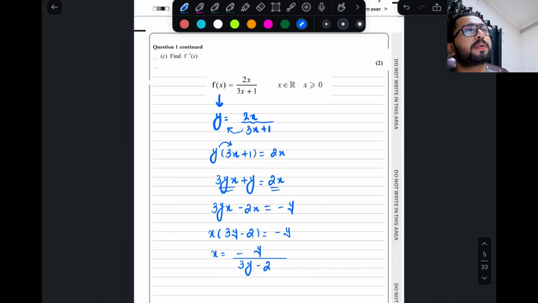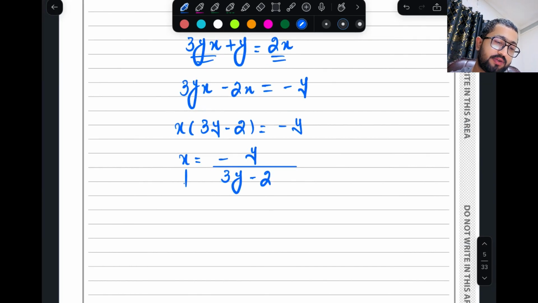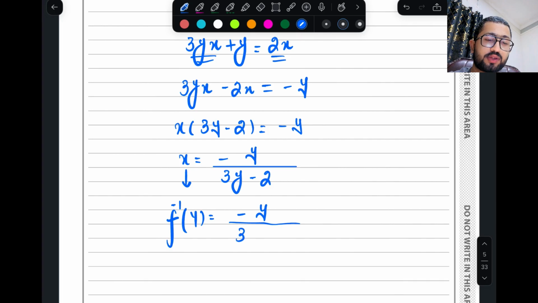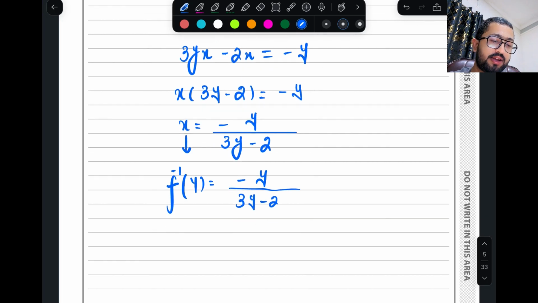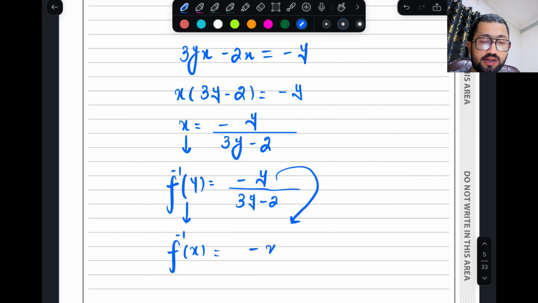Very easy and straightforward. The ideas will remain the same for finding the inverse of a function. Alright, yes, perfect. Then next step, replace x with f inverse of y. The right side will remain the same, then replace f inverse of y with f inverse of x and replace y with x actually.